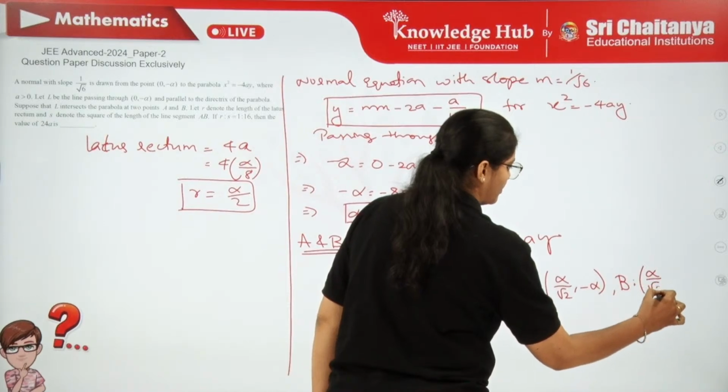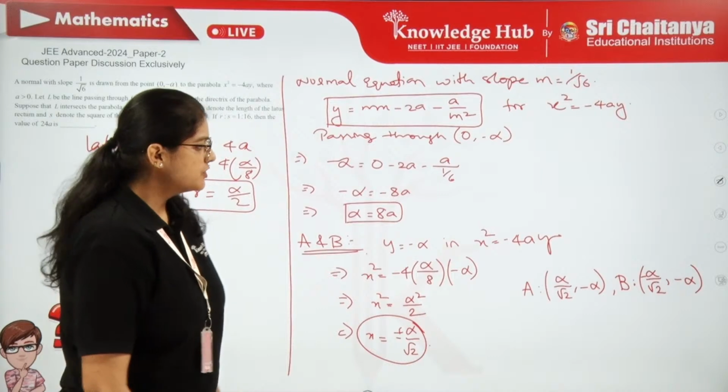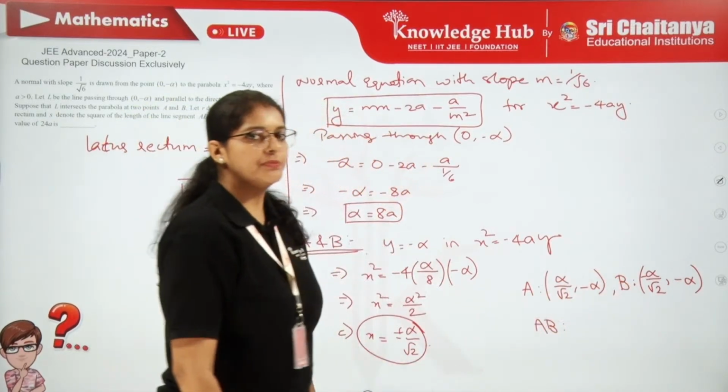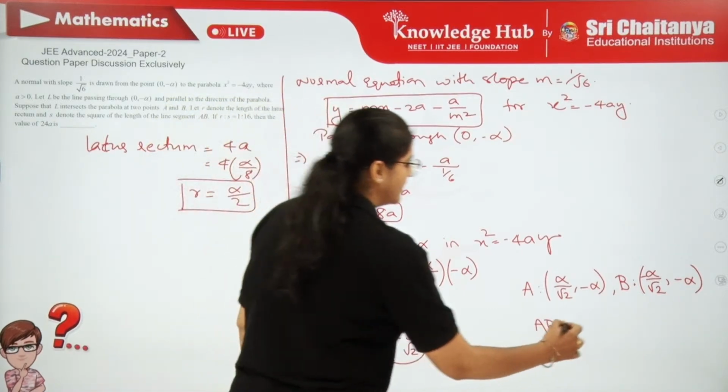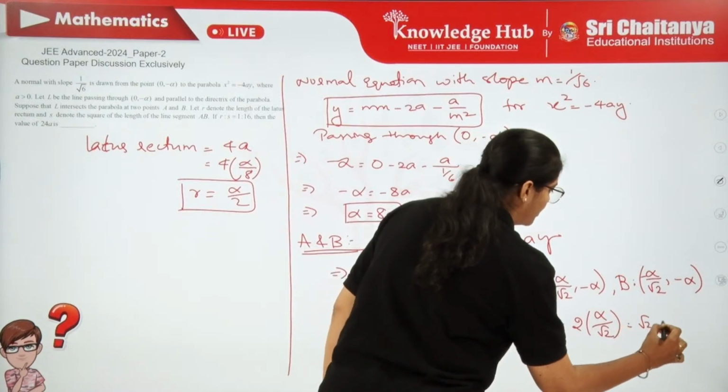Alpha by root 2 and minus alpha by root 2 you can take, right. So, what is the AB length? Just the difference between their x coordinates. So, how much are you getting? That is going to be 2 times alpha by root 2 anyways. So, this is root 2 times alpha.